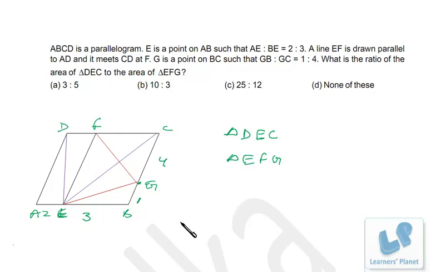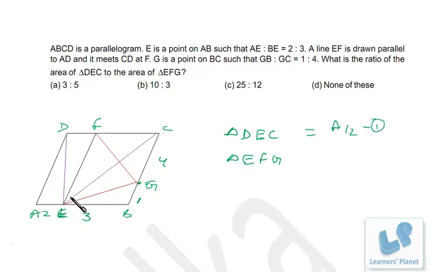Now I assume that the area of the entire parallelogram ABCD is, suppose, A, right? Now you must be knowing that if a triangle has the same base as the parallelogram and is between the same parallels, then the area of this triangle must be half that of the parallelogram. That means, since the base CD is the same, the area of triangle DEC will be half that of the parallelogram. So if the area of the parallelogram ABCD is A, the area of triangle DEC will be A by 2. Right? That is the first thing.